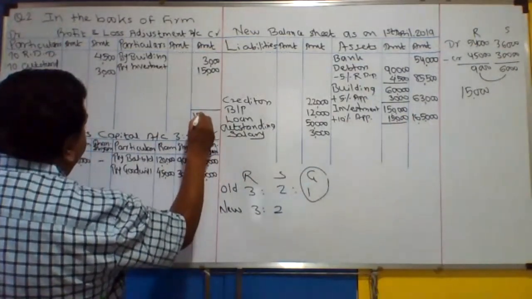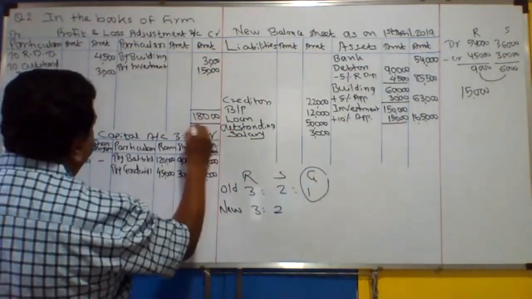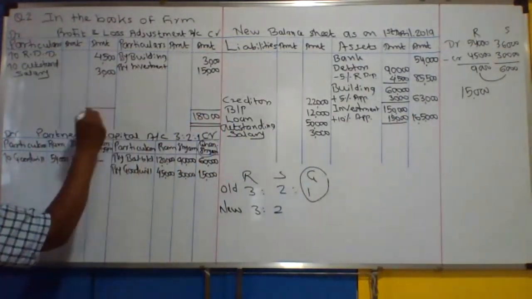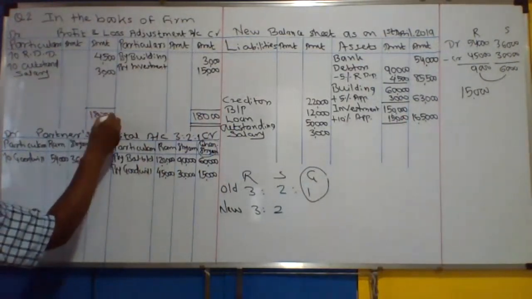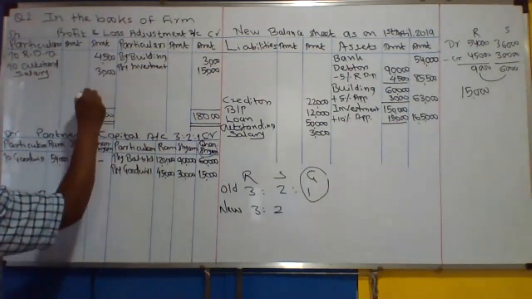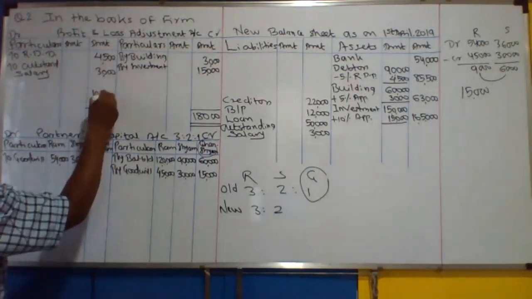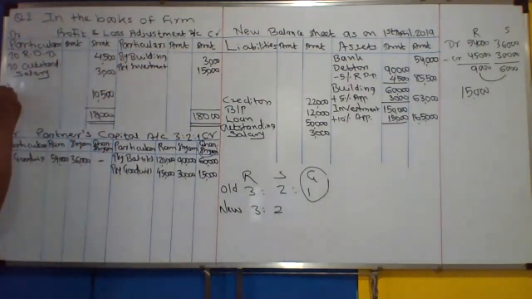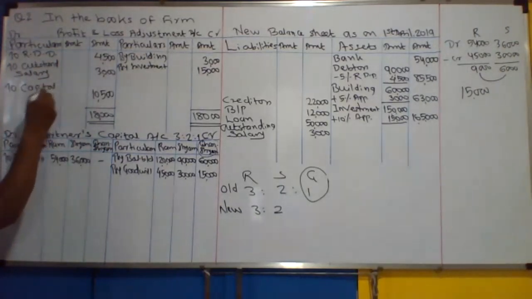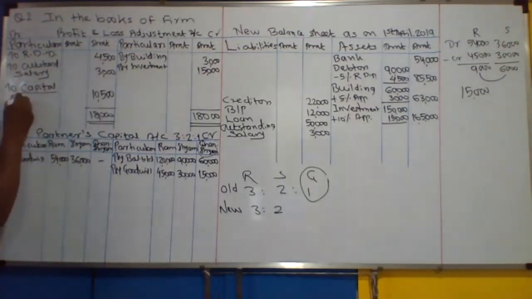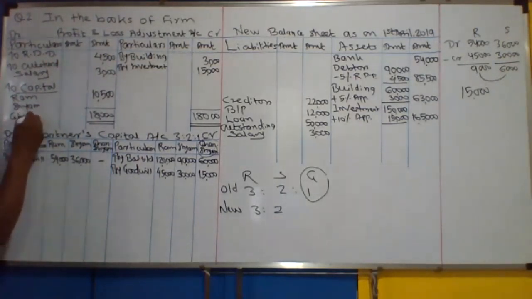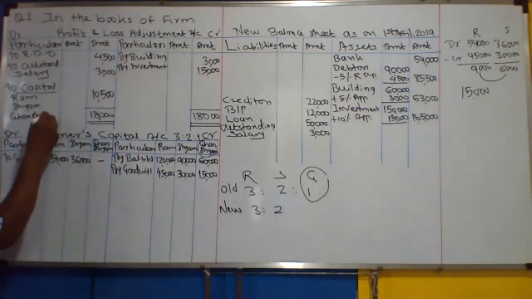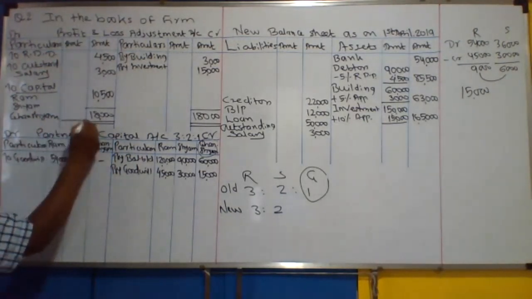Credit total is 18,000 more. Credit total minus debit total, it is 10,500. And transfer to all partners because all partners are old partners: Ram, Sham, Ghanashyam, in the ratio 3:2:1.